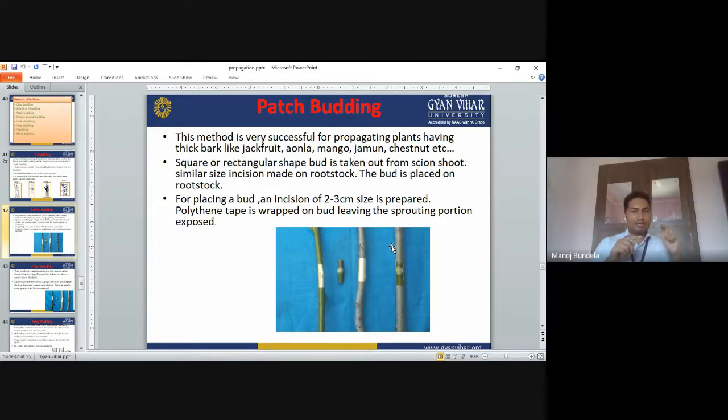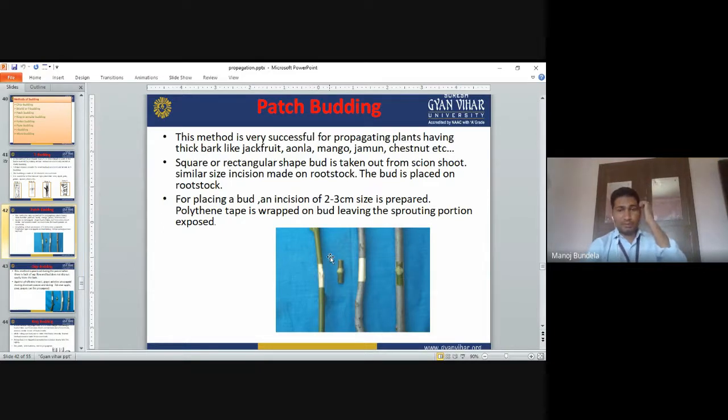Like the square shape cut buds we are taking from the scion, the same type we have to make on the rootstock also. The bud is placed on the rootstock, in an incision of 2 to 3 centimeter size. The polythene tape is wrapped on the bud, leaving the sprouting portion exposed.